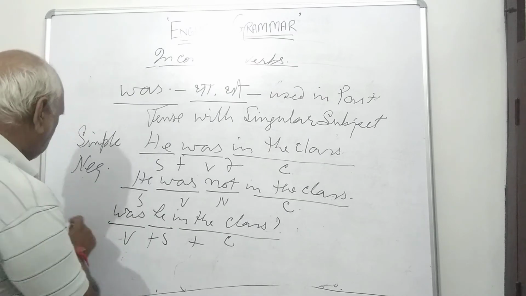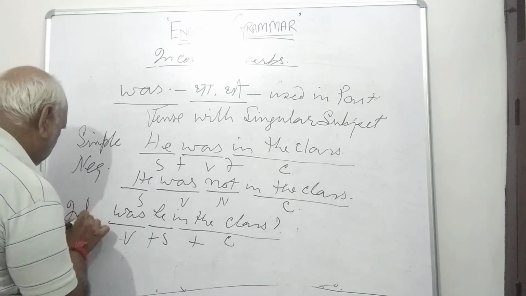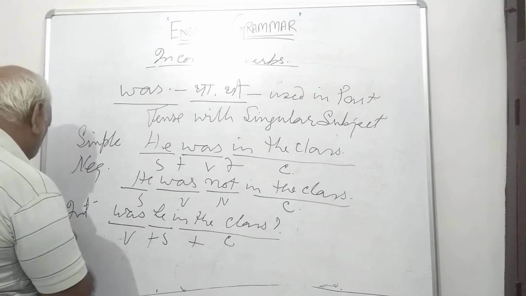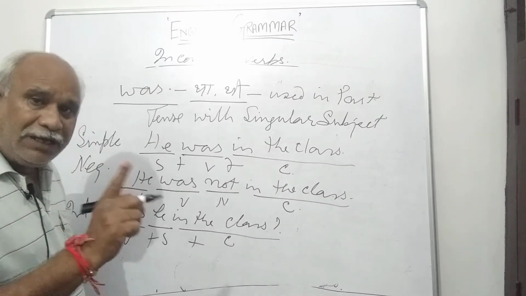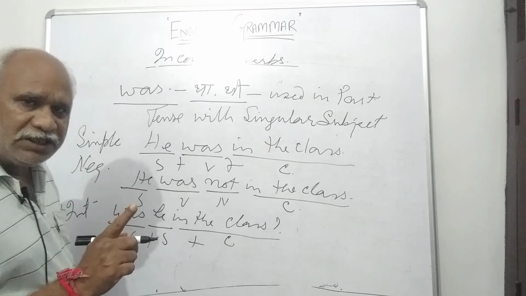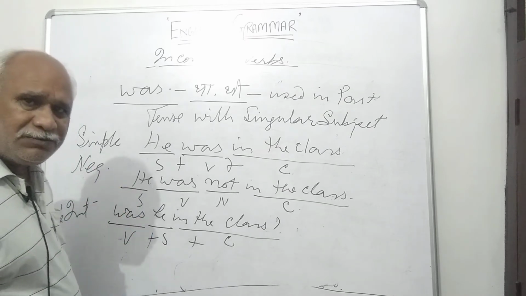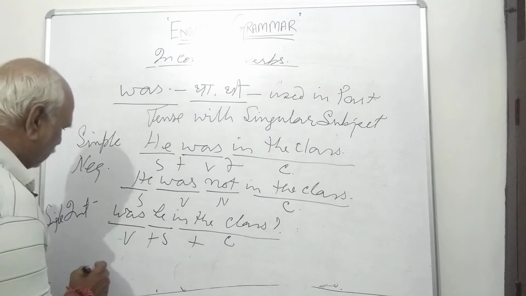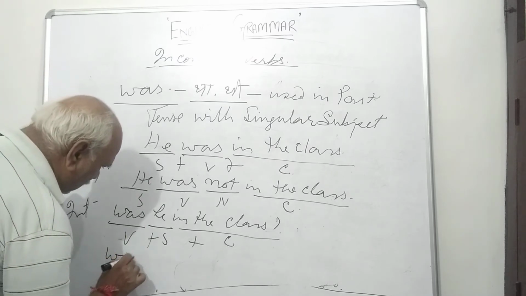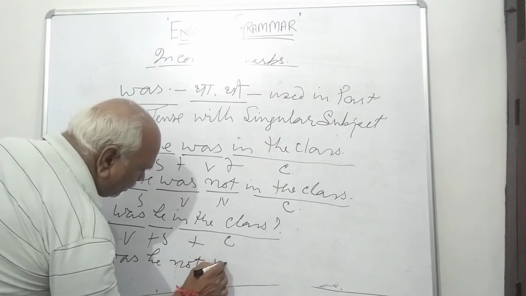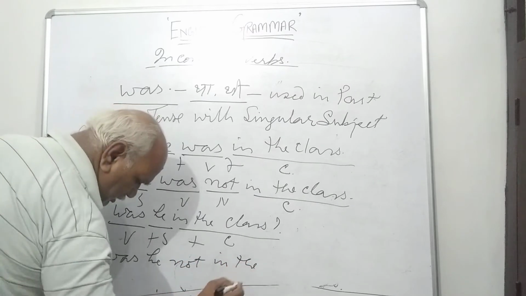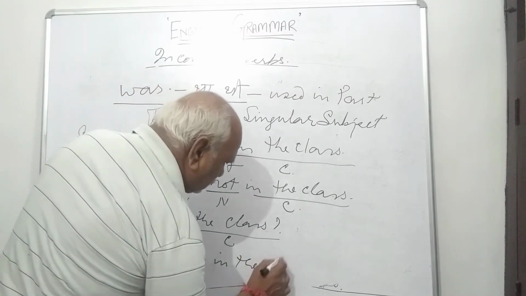Here this is single interrogative. When I say single interrogative, it means हमारा प्रश्न हिंदी में पहले प्रयोग होगा. क्या से वाक्य शुरू होता है हिंदी में, और इंग्लिश में वो क्रिया से शुरू होगा. To make interrogative negative: was he not in the class?